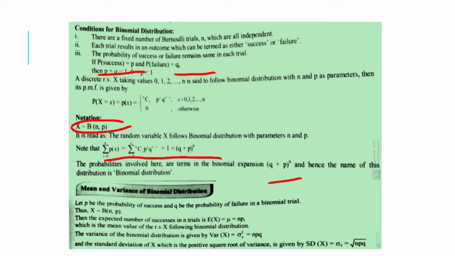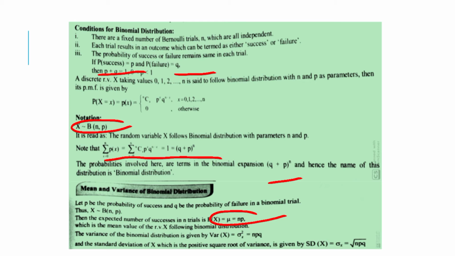Then the expected number of successes in n trials is denoted by E(x), which is equal to mu, which is equal to np. This is the mean value of the random variable x following binomial distribution.